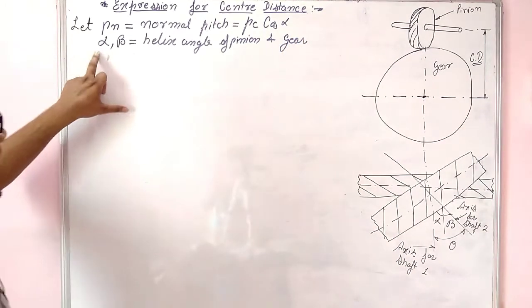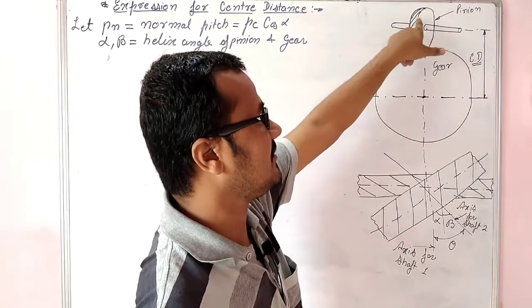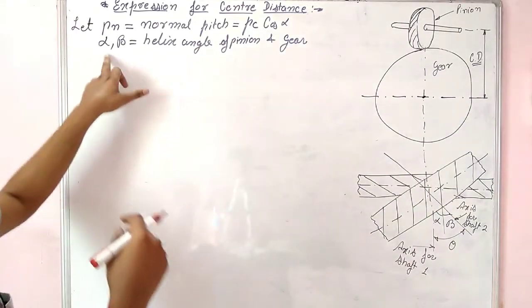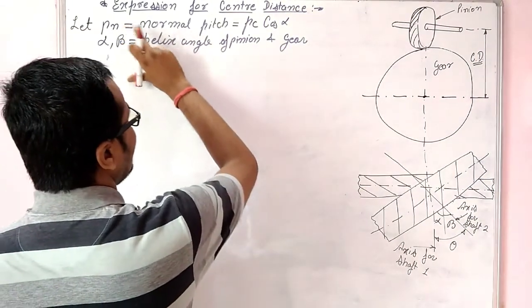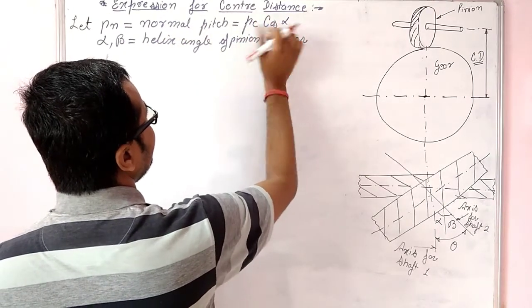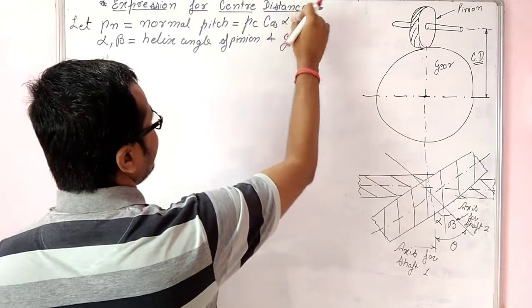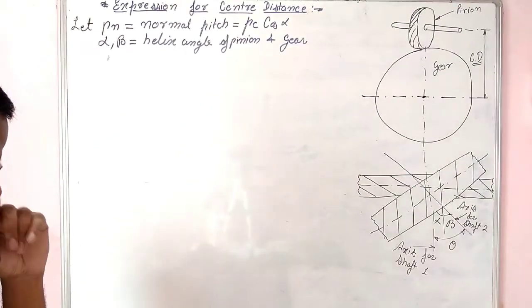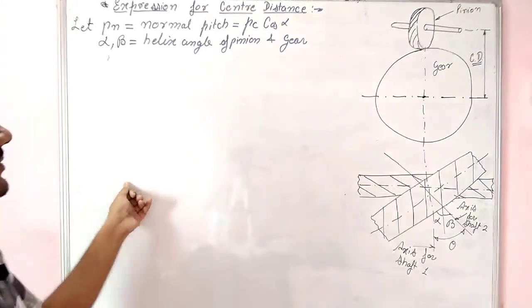Alpha is the helix angle for pinion and beta is the helix angle for gear. In that case, the normal pitch for pinion will be PC cos of alpha, and that for gear will be PC cos of beta. So we must be aware of how we change the normal pitch.